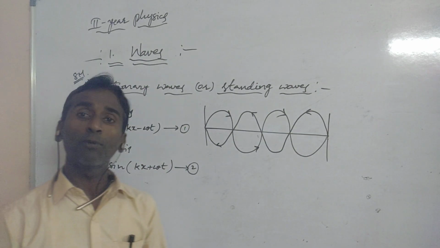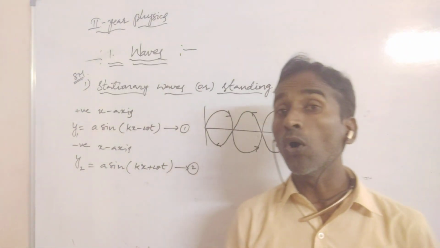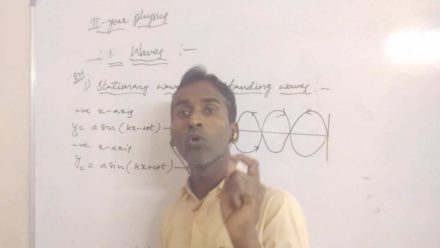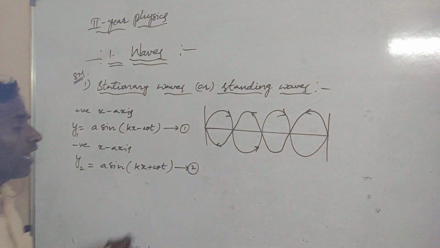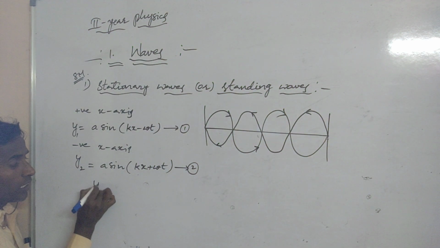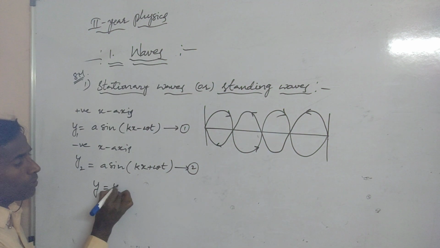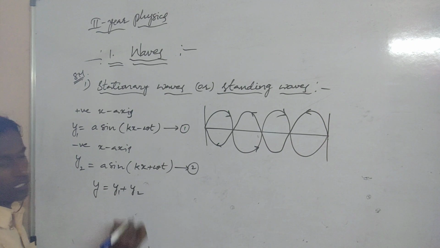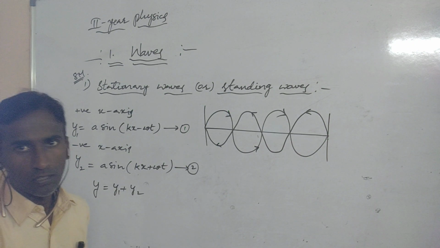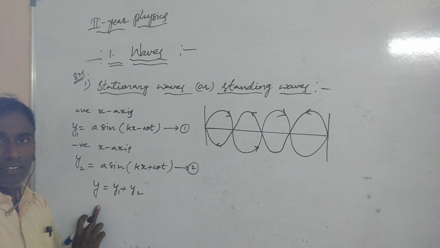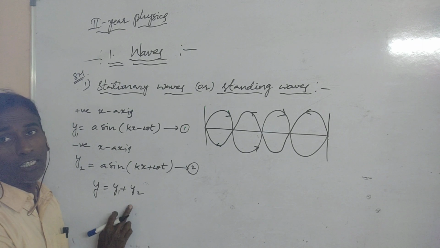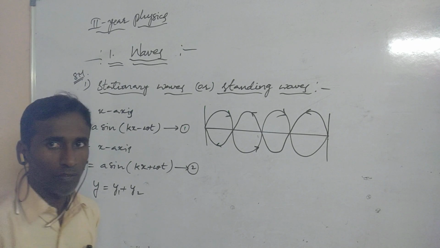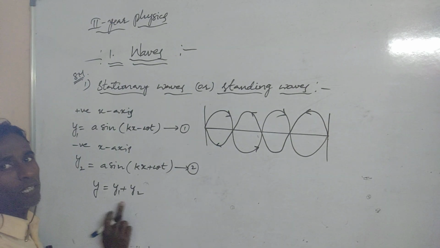According to the principle of superposition of waves, the total displacement is equal to the sum of the individual displacements of the particle. So y = y1 + y2.